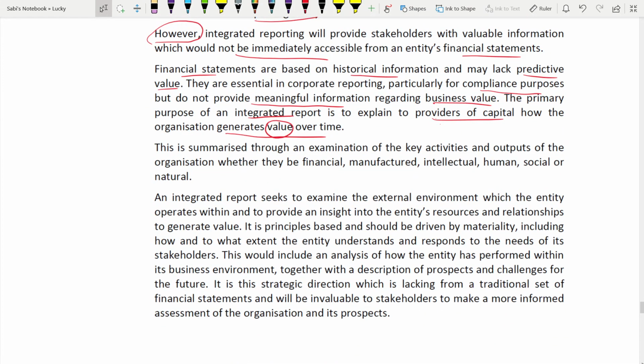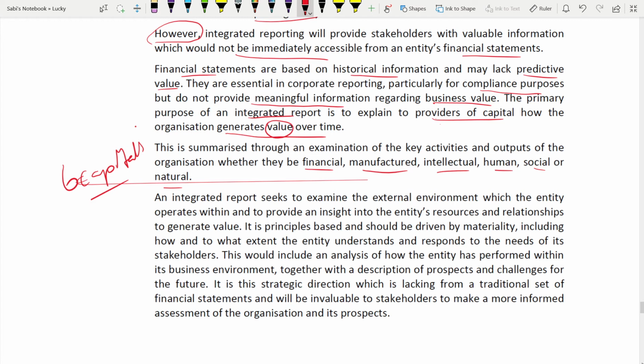How is this summarized, that they are creating value in integrated reporting? Your six capitals. Simply list your six capitals, the names of the six capitals. Through six capitals, you can say. What are the six capitals? Financial, manufactured, intellectual, human, social, natural.